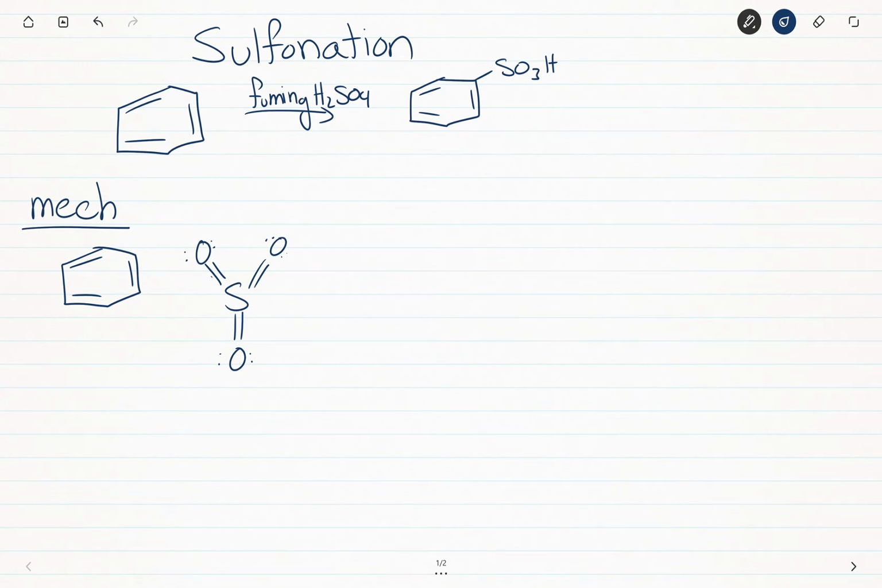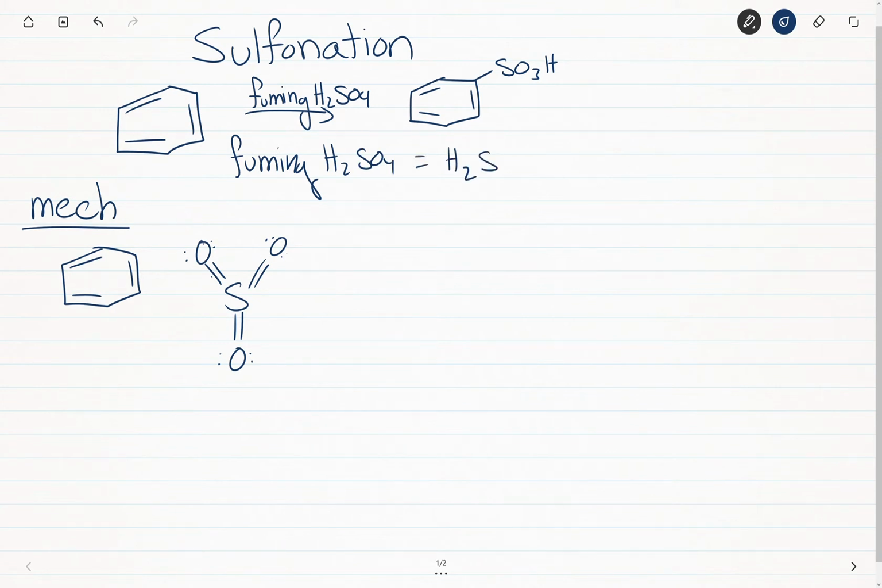A second type of EAS reaction in this chapter is called sulfonation. To do a sulfonation, you need something called fuming sulfuric acid. Fuming sulfuric acid is not just normal sulfuric acid. It means we have sulfuric acid plus SO3 gas. So this is unique to this reaction.